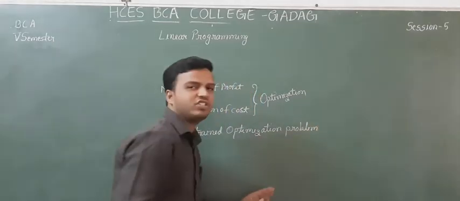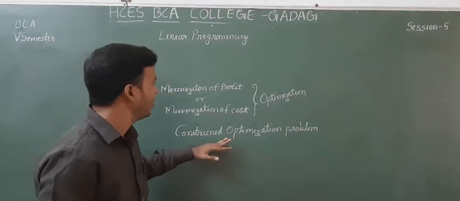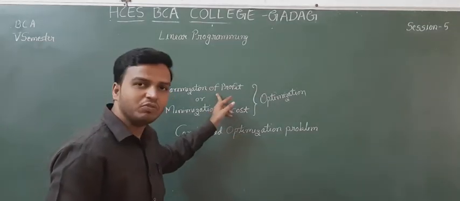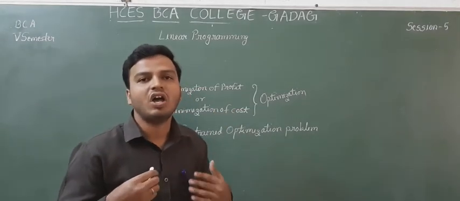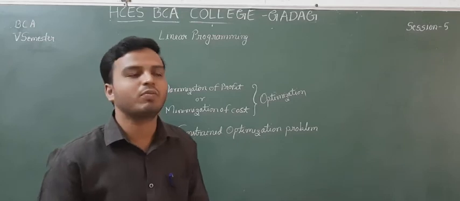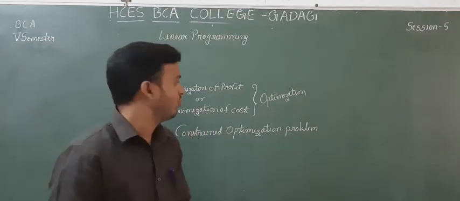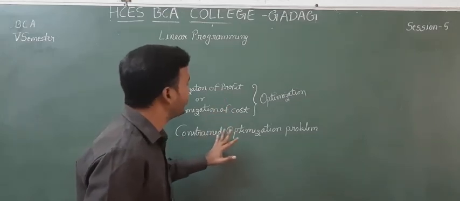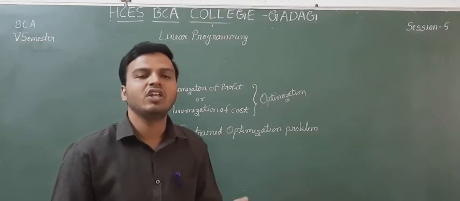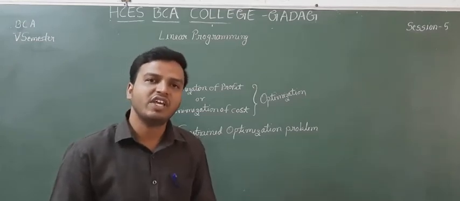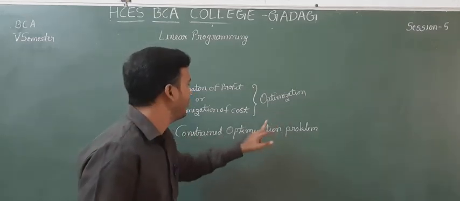First we define some decision variables, then one objective. If it is profit, our objective is to increase our profit. If it is cost, then to minimize the cost. Some constraints, that is, some limitations and conditions, are there. The variables should satisfy those conditions, then they give the optimum solution.